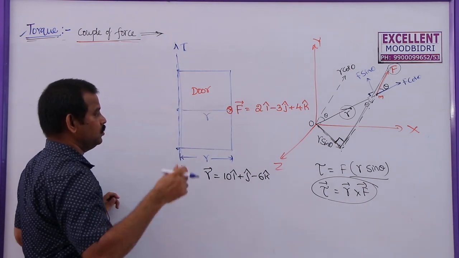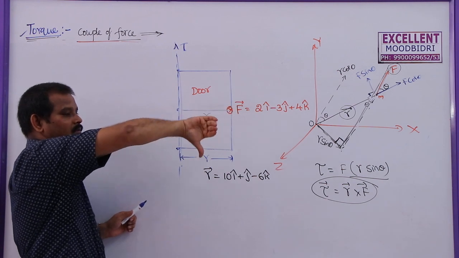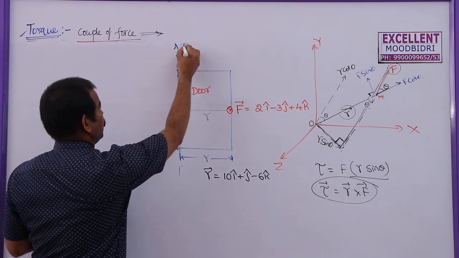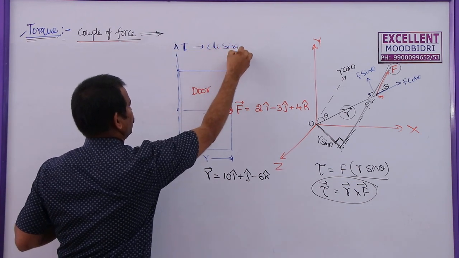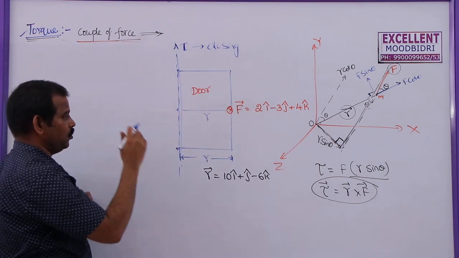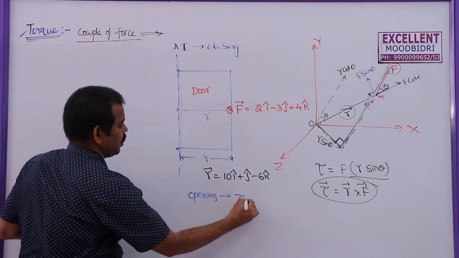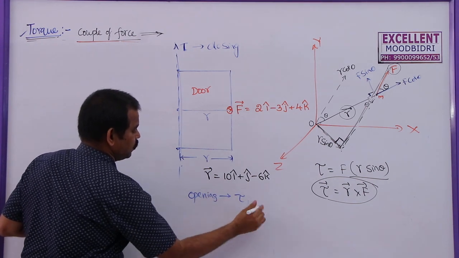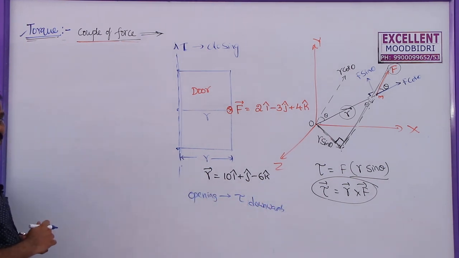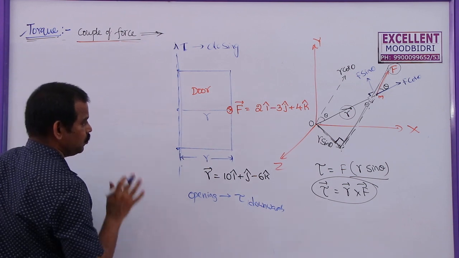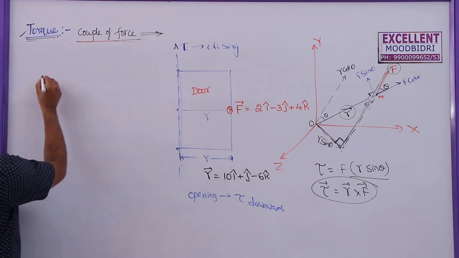When you are opening the door, the palm force is acting like this, and the turning effect will be downwards. So, when the turning effect is upwards, we are closing the door. While closing the door, the torque direction is upwards. While opening the door, torque is outwards, that means downwards. So, depending upon the direction of the torque, the door can be closed or opened. Now, how to find the magnitude of the torque acting on this one?